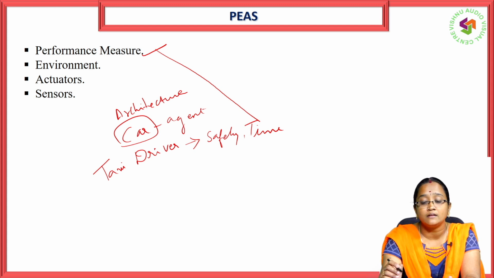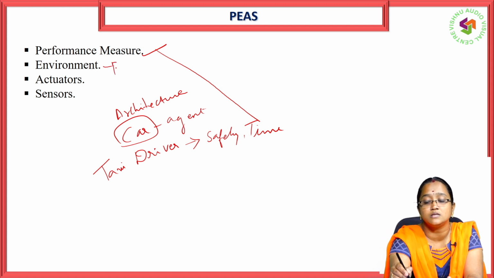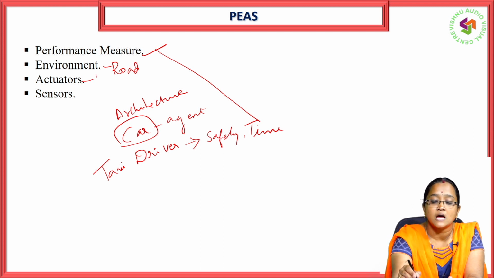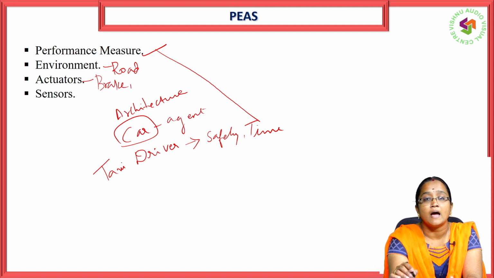Environment means where the agent is going to work. Suppose here it is the road. Actuators mean applying brake and accelerator; these come under actuators.